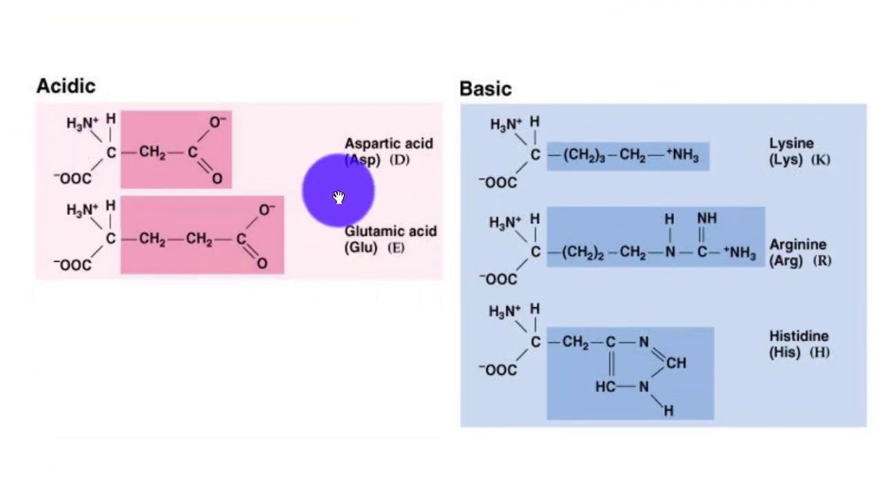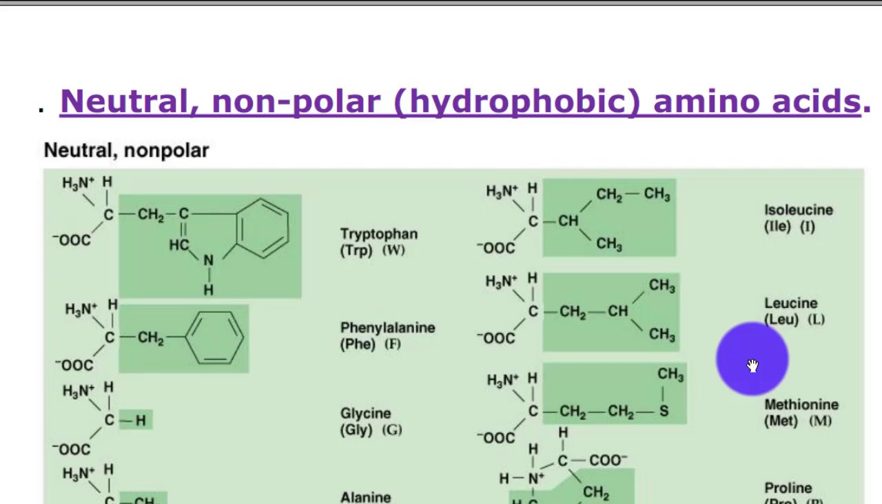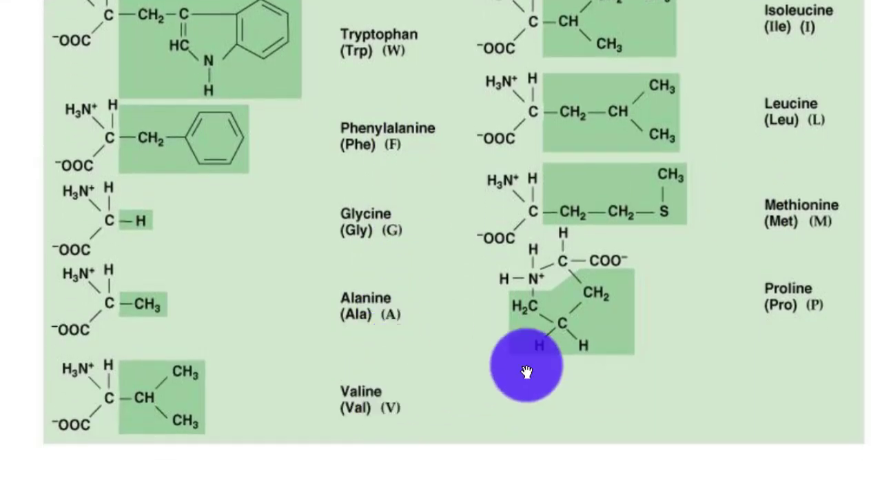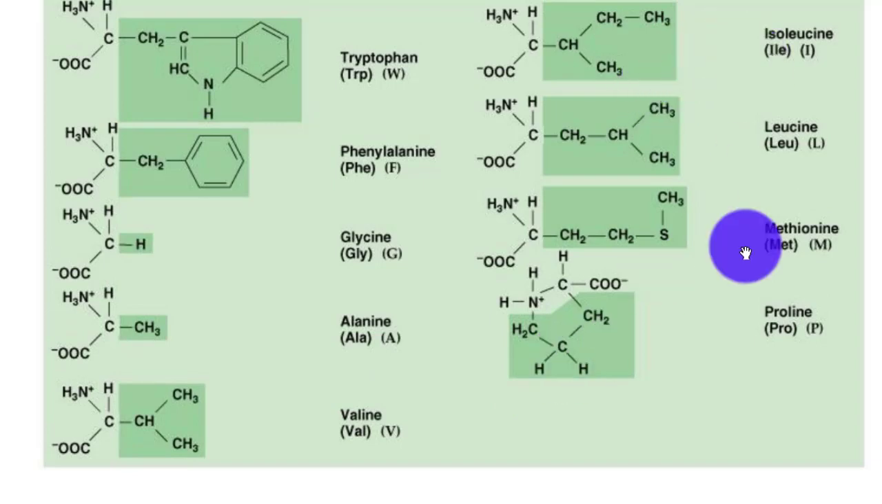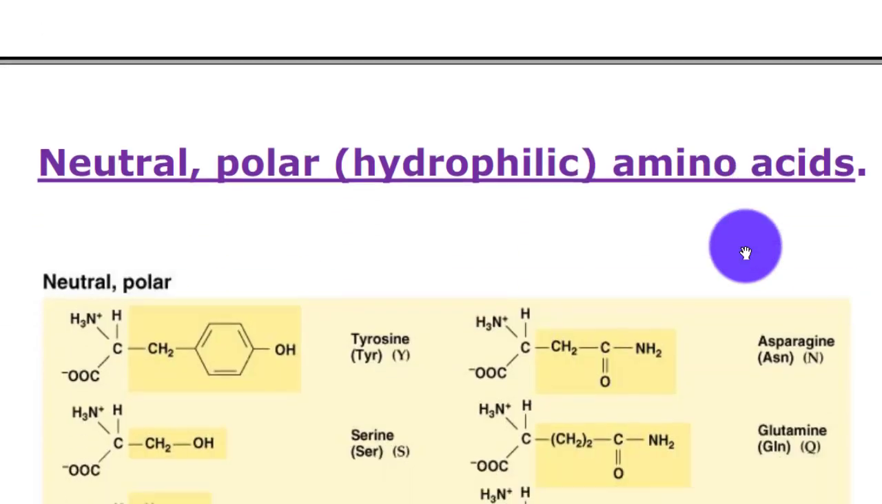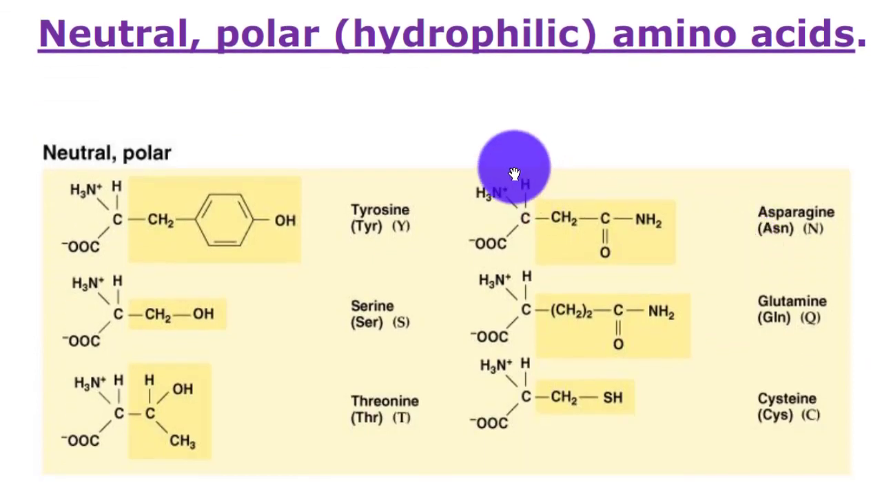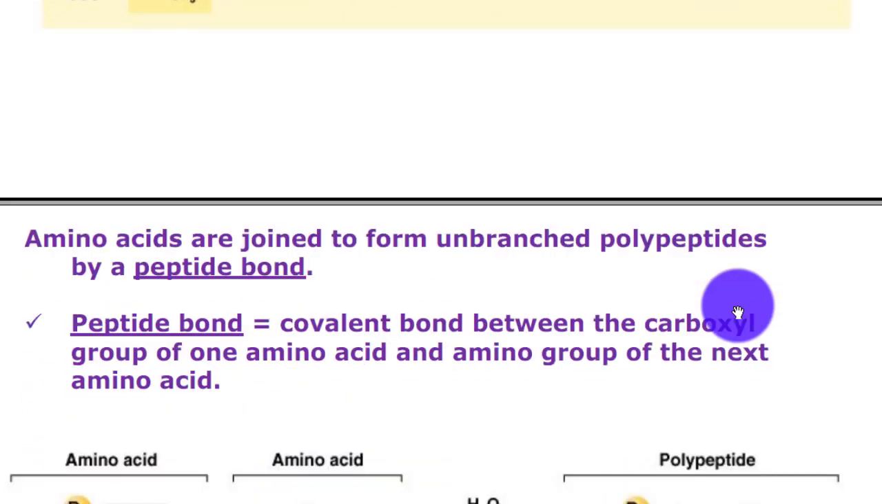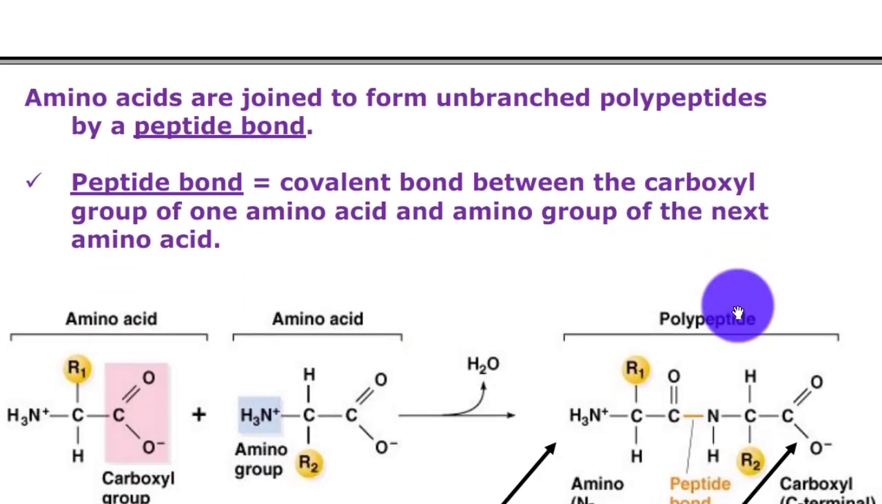Acidic: aspartic acid, glutamic acid. Basic: lysine, arginine, histidine. Neutral: tryptophan, phenylalanine, glycine, alanine, valine, isoleucine, leucine, methionine, proline. Neutral or polar hydrophilic amino acids: tyrosine, serine, threonine, asparagine, glutamine, cysteine. Amino acids are joined to form unbranched polypeptide by a peptide bond.